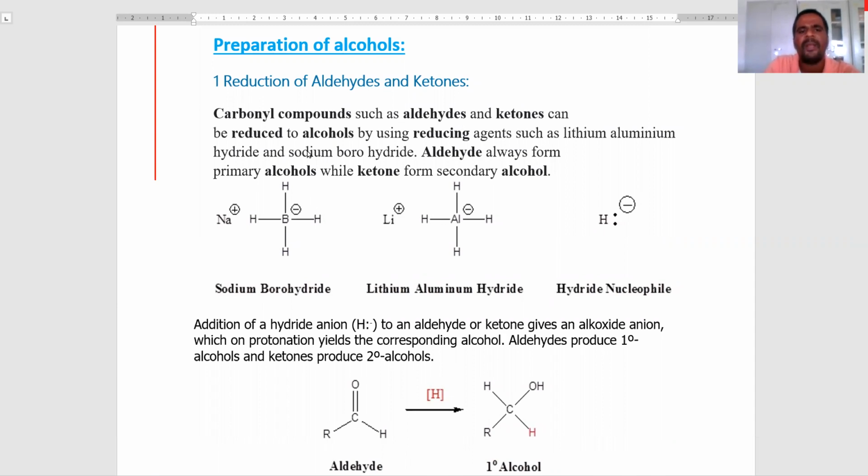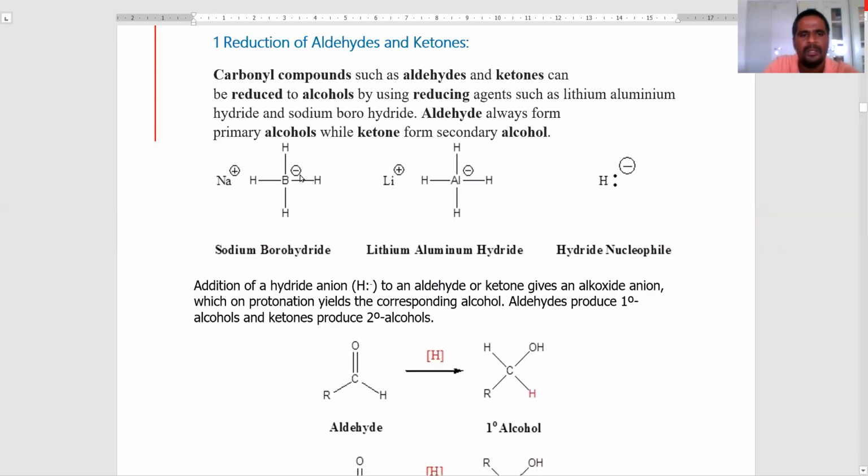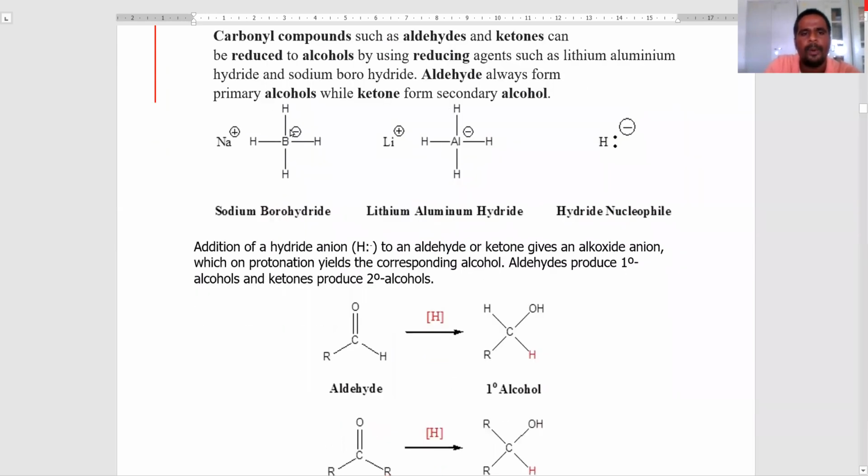The reduction of carbonyl compounds is done using reducing agents such as lithium aluminum hydride and sodium borohydride. Here aldehydes always form primary alcohols while ketones form secondary alcohols. These are the structures of sodium borohydride and lithium aluminum hydride. These two reagents produce the hydride nucleophile.